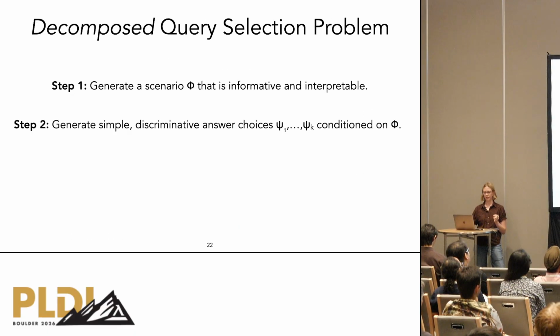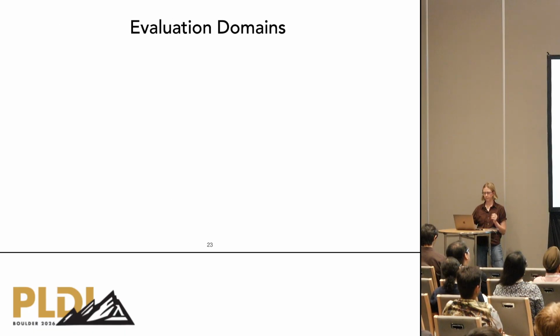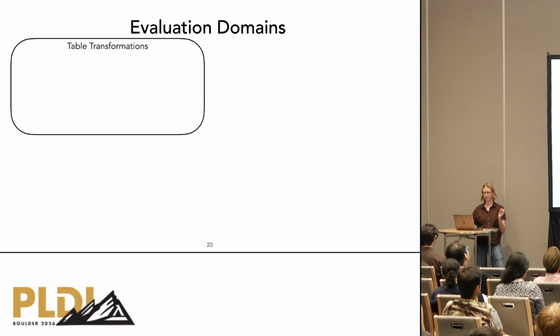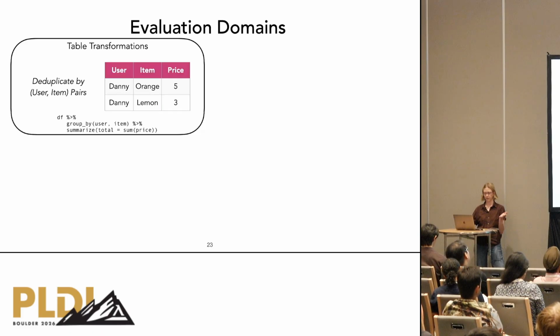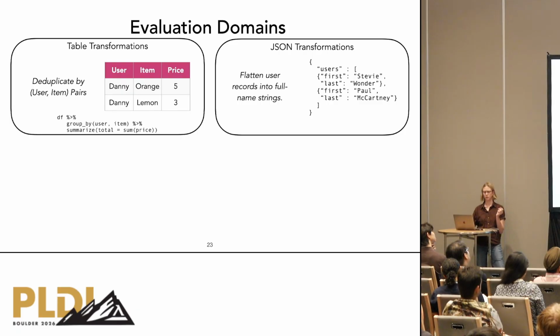We've implemented these algorithms in an active learning tool called Socrates. So in the next part of the talk, I'll discuss our evaluation of Socrates. We evaluated Socrates across 4 synthesis domains from prior work. The first is the table transformation domain that we've looked at throughout the talk. The second is a JSON transformation domain. In this setting, the goal is to transform JSON inputs into structured outputs through operations like field extraction and flattening.